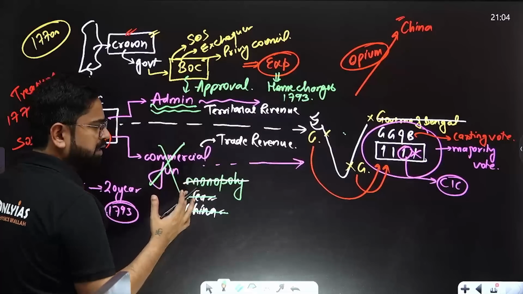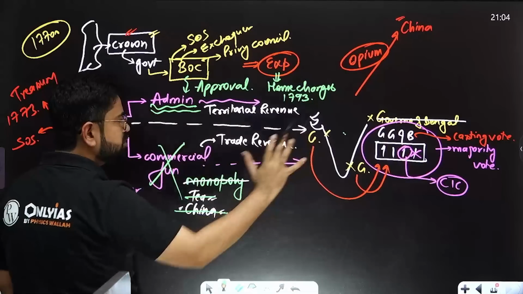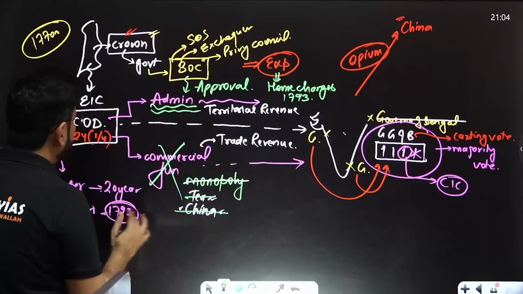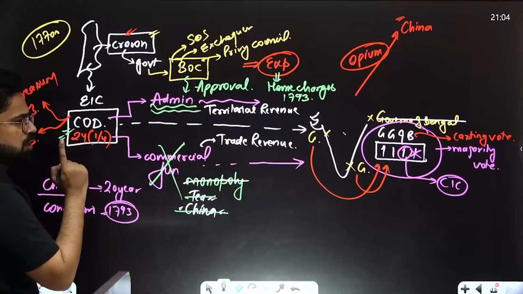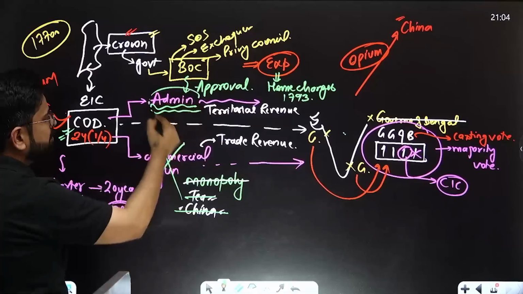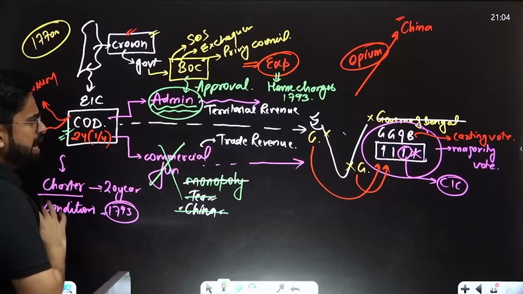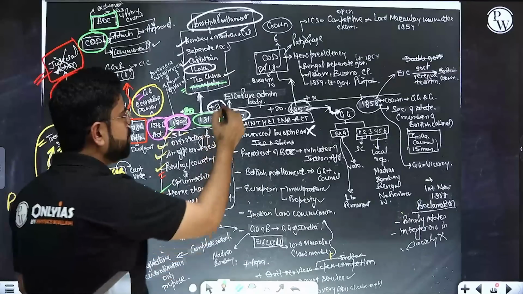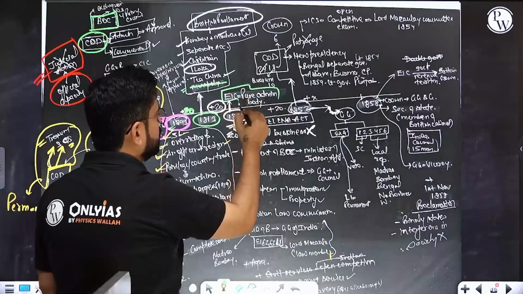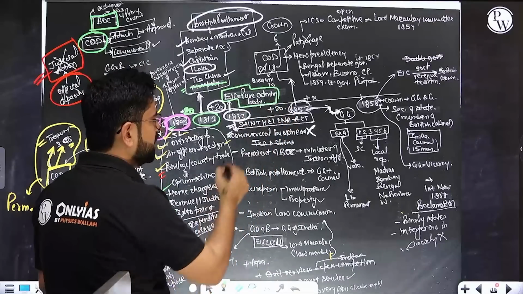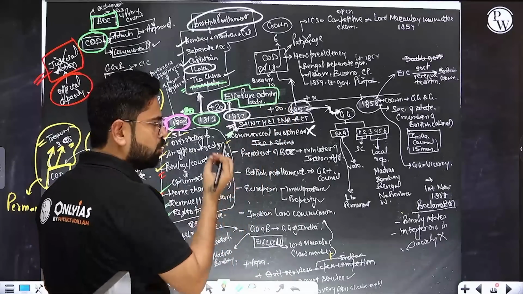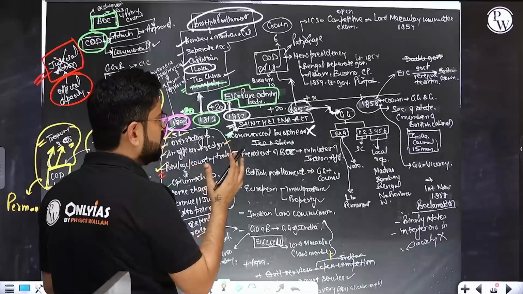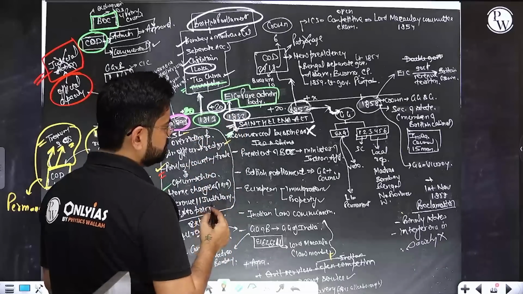There is no trade in tea, China, etc. This whole commercial leg was gone. That means now the Court of Directors is left with only one duty, which is administrative management of India. That's it, nothing else. So from 1833 it will become a purely administrative body. The commercial business was gone, and East India Company has become only an administrative body.